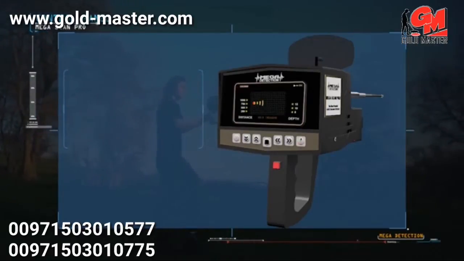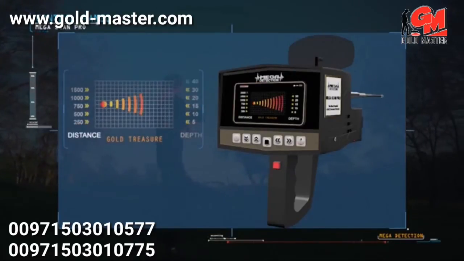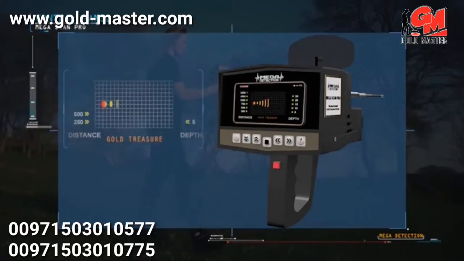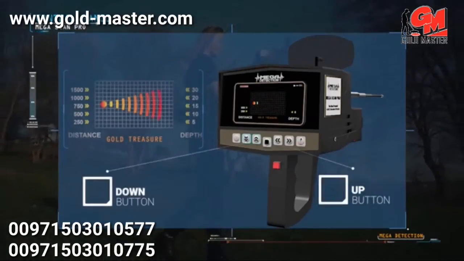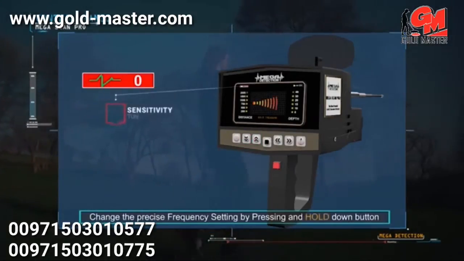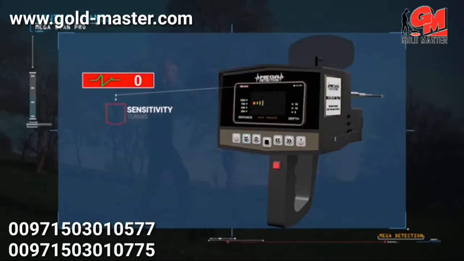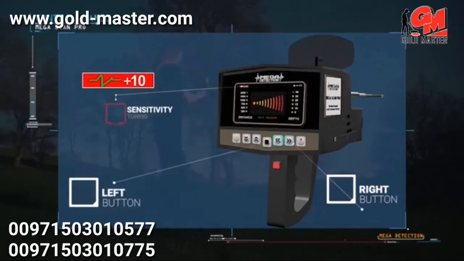The long range locating screen will show the name of the program that we have chosen with the table of distances and depths. Switching between distances and depths is done through the up and down buttons. You can change the precise frequency setting by pressing and holding the down button until hearing a different tone, and changing the value with the right and left buttons.